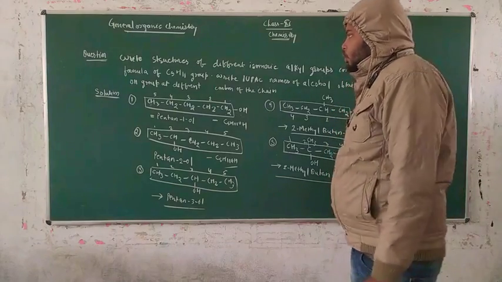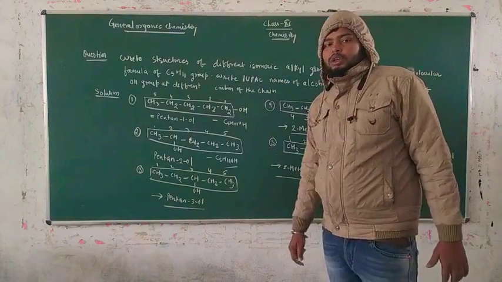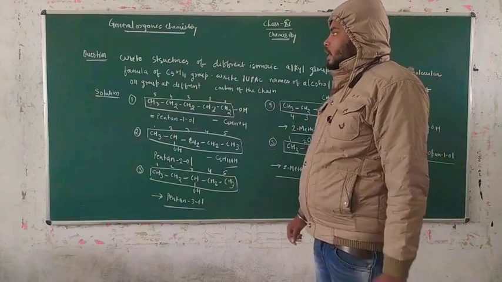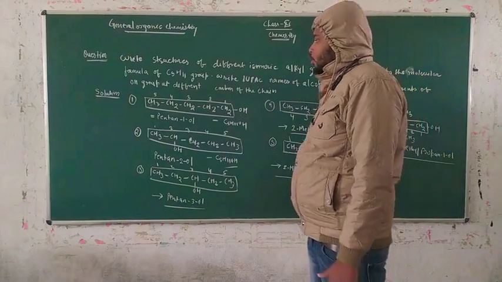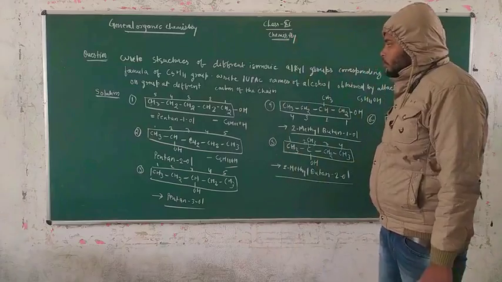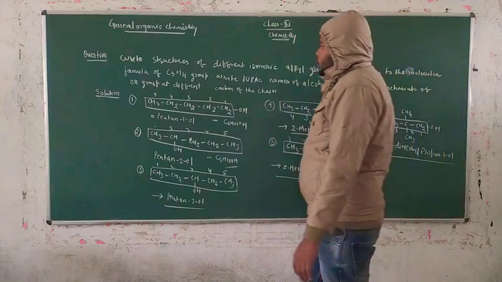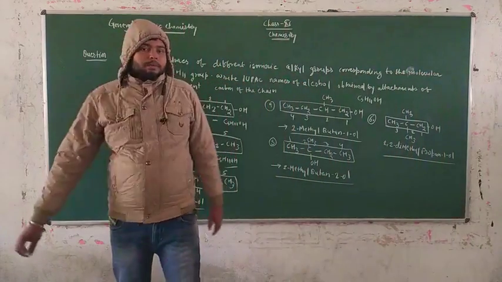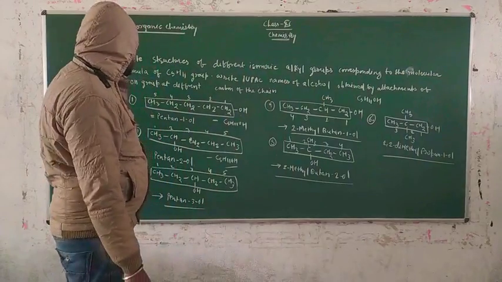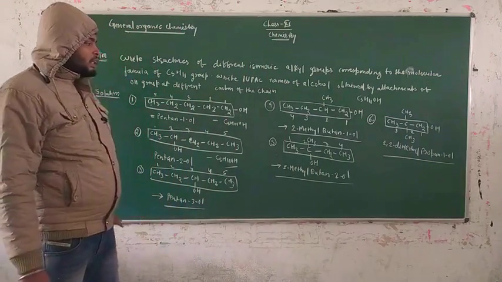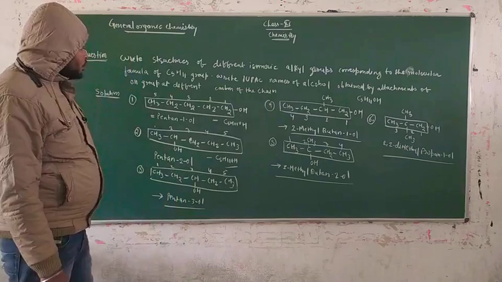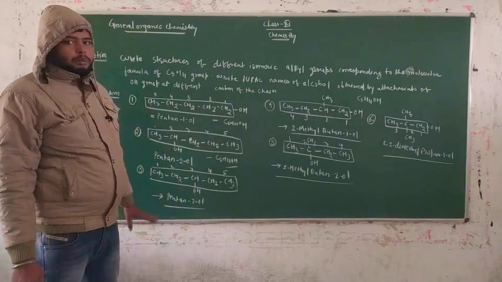In the previous section of the video we discussed the question of chain isomers. In this section of the video we discussed the concept of positional isomers. So guys, take a note of this question and practice it at home. All of this is a very easy concept.